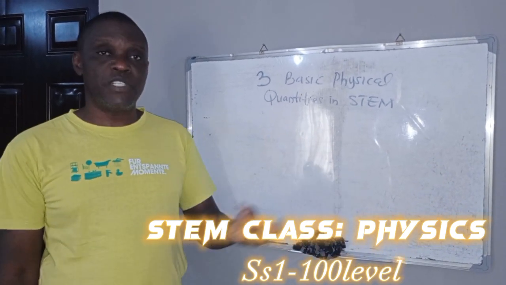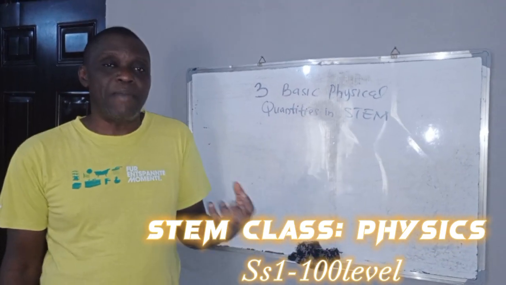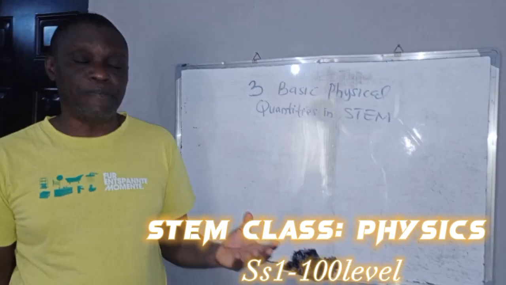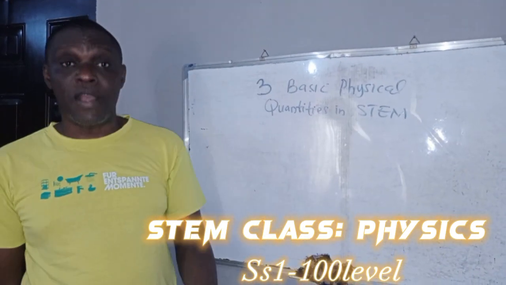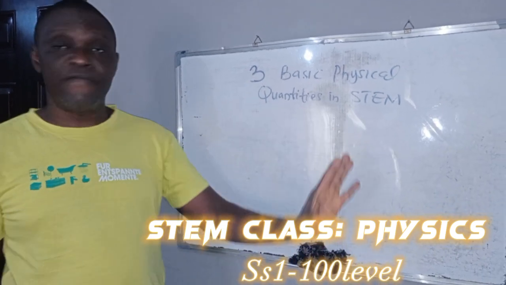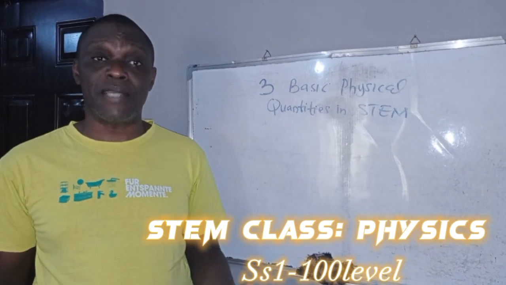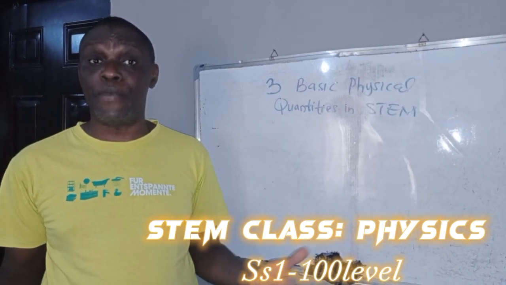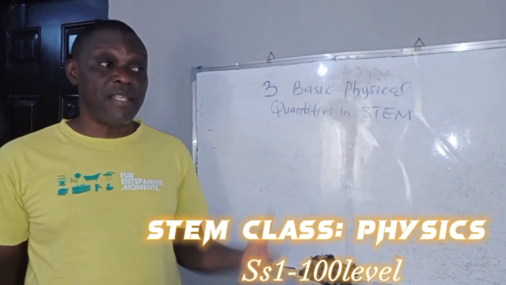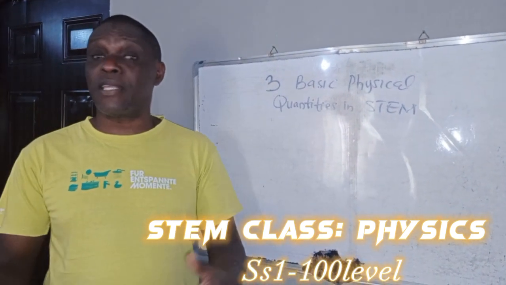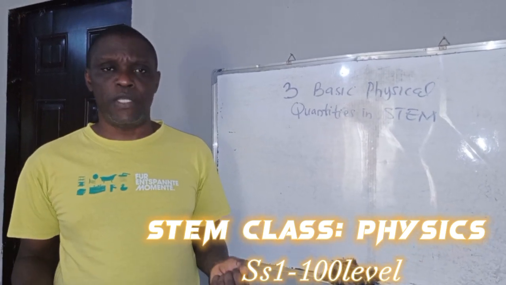Just like food, shelter, and clothing are three basic fundamental human needs for survival, in science, over the years, currently and in the future, these three physical quantities are the foundation. Without them, there is no science. They give meaning to all the technological products that we are enjoying today.